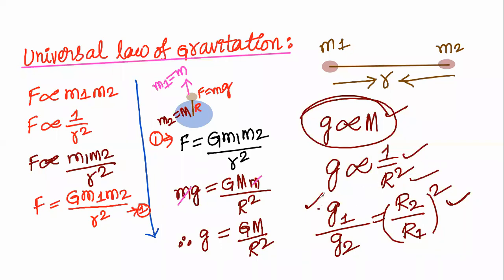If the radius of the planet increases, its acceleration due to gravity decreases. If the mass of the planet is more, acceleration due to gravity on the planet will be more. Like that, we will take. In terms of the mass, g is equal to GM divided by R square. This is okay. Next, in terms of